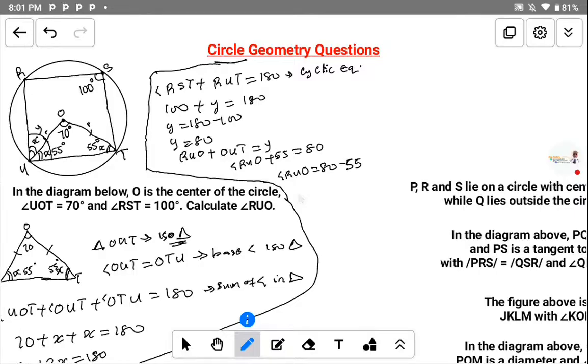What do we get as our answer? Drop the answer in the comment section. That will be the answer of this question. I am waiting for your response, guys.